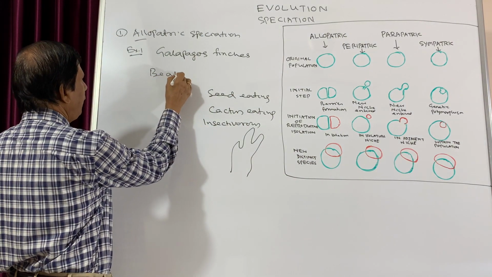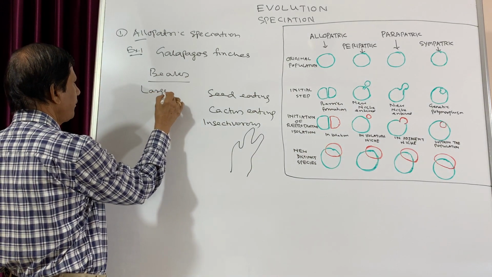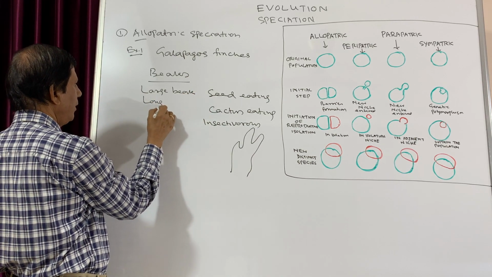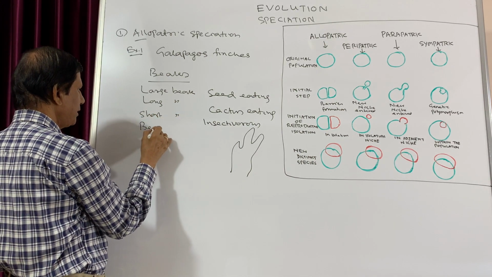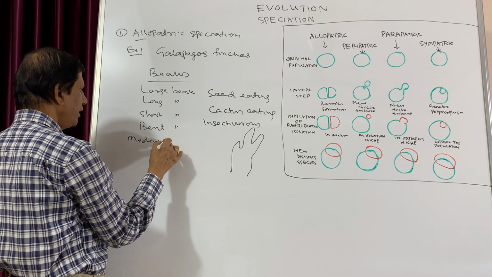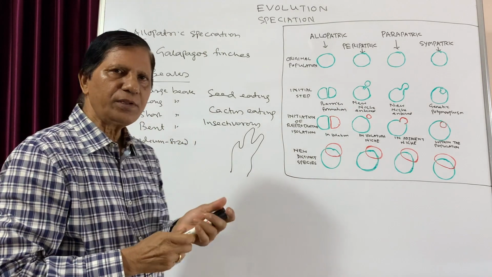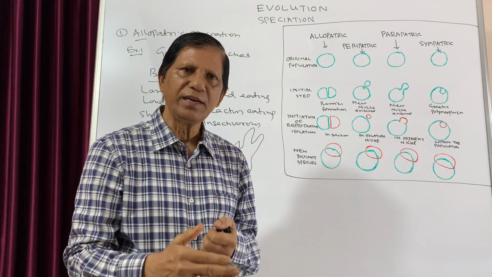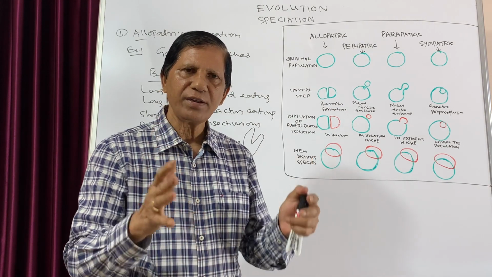Different types of beaks were formed in different finches. Some had quite a large beak, in some cases a very long beak, in some cases a short beak, in some cases a bent beak, and in some cases medium-sized beaks were formed. Due to their food habit, different types of beaks were formed, and ultimately it gave rise to different new species located in different Galapagos Islands.